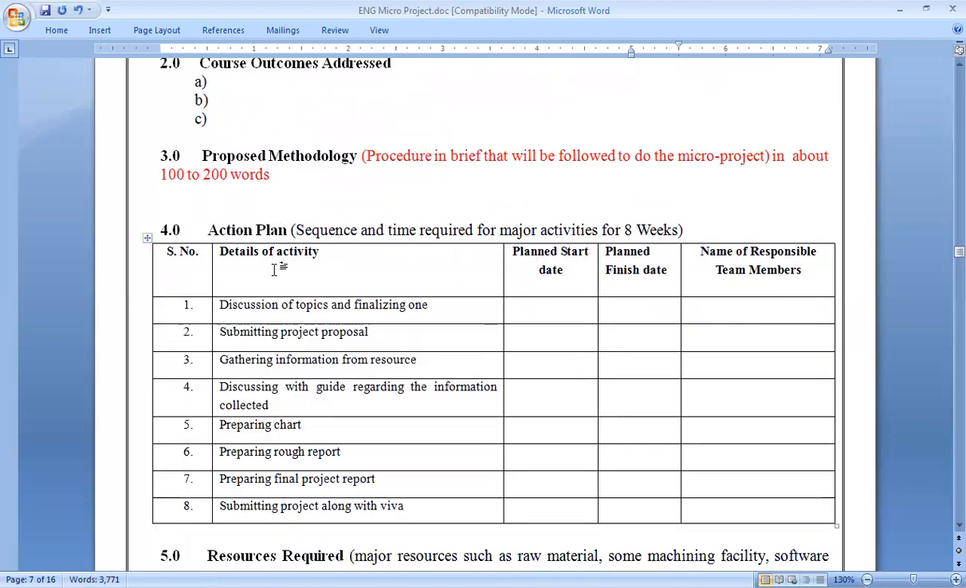After that, very, very important, that is the proposed methodology. Many of the students have confusion about how to write the method. Proposed means that before taking the project in hand, which method you are going to implement. That method must be given here stepwise. It must contain your procedure in brief that must be followed to do the micro project. It must be given in 100 to 200 words, means it must be given in detail. I will show you again in the sample.